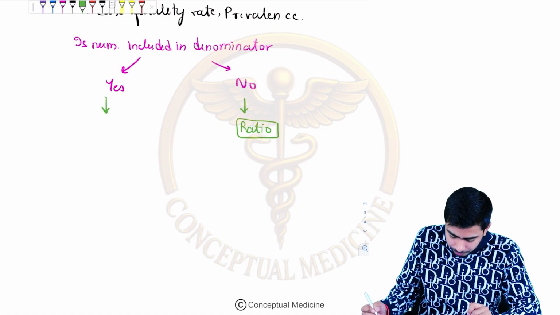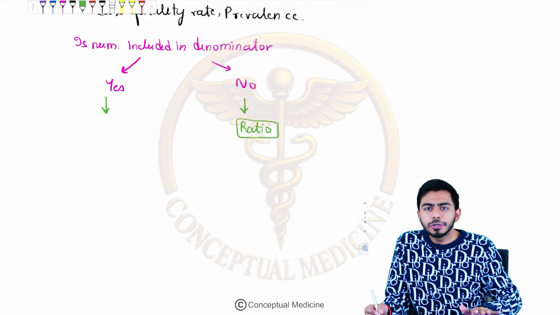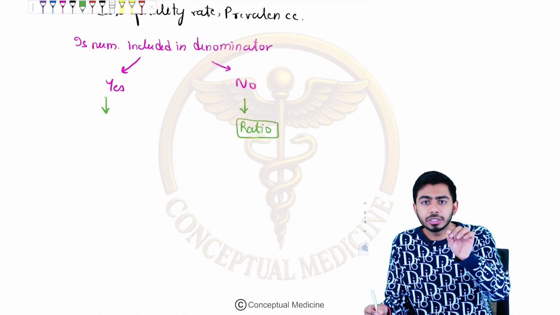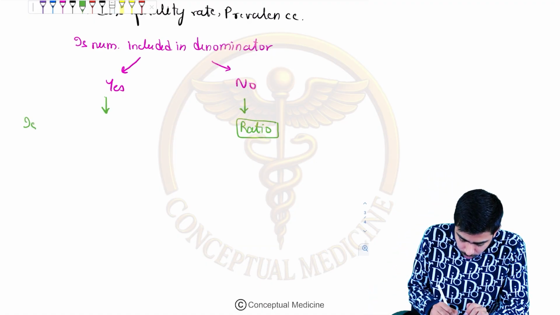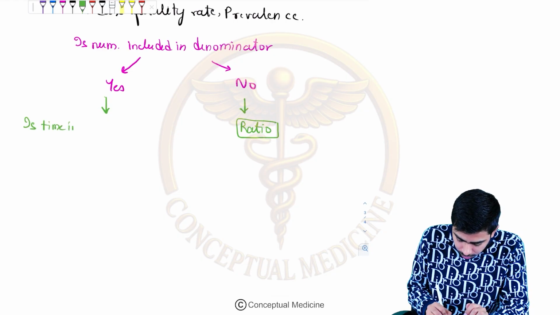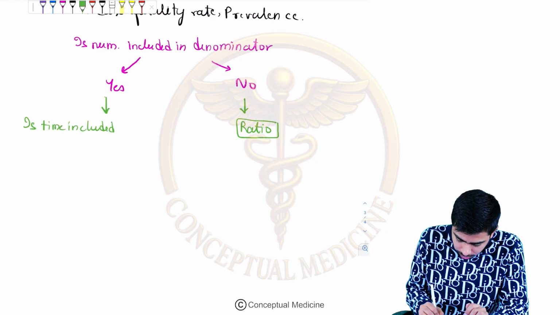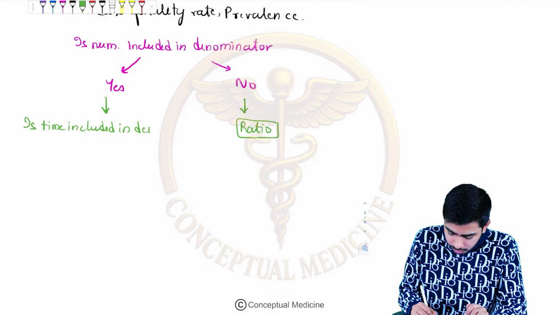Is time included in denominator? Again, you might say yes, you might say no, right?